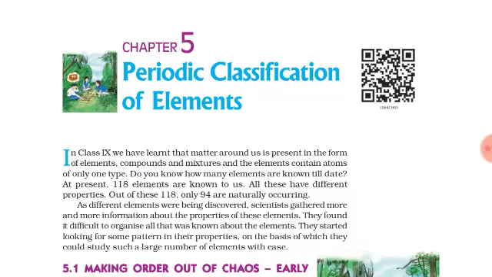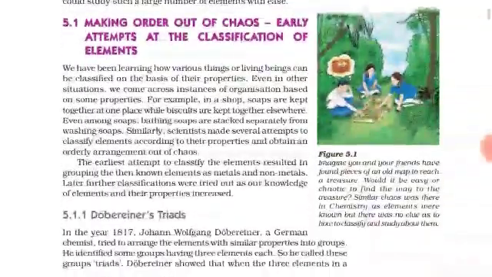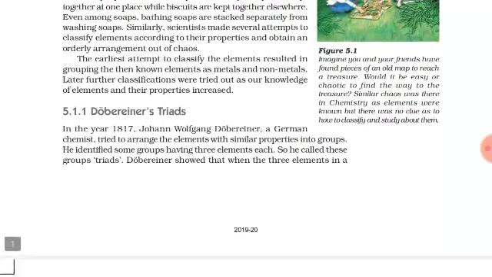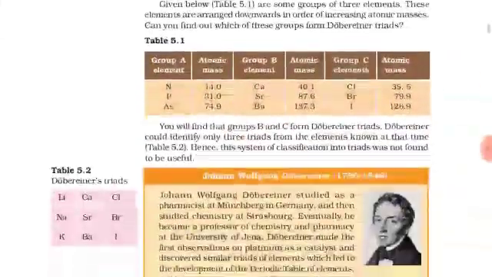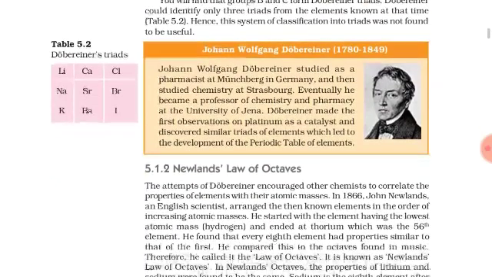We were studying chapter number 5, periodic classification of the elements. In the previous class we studied how different scientists came up with their own ways of making a periodic table. We studied Dobereiner's triads. During his time a total of 30 elements were discovered, and he made triads of 3, meaning groups of 3. In that group, he said that the atomic mass of the second element is the average of the atomic masses of the first and the third element.